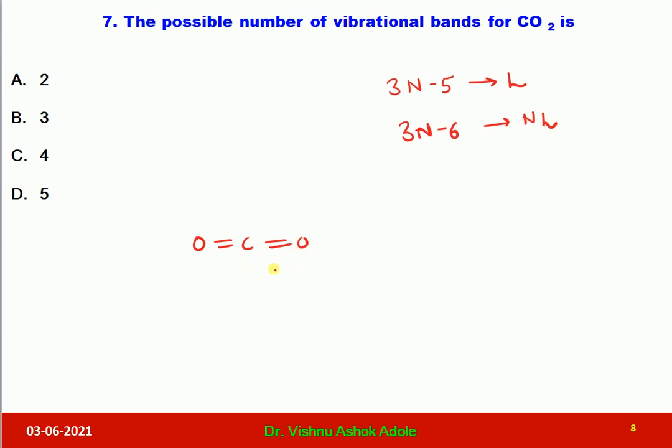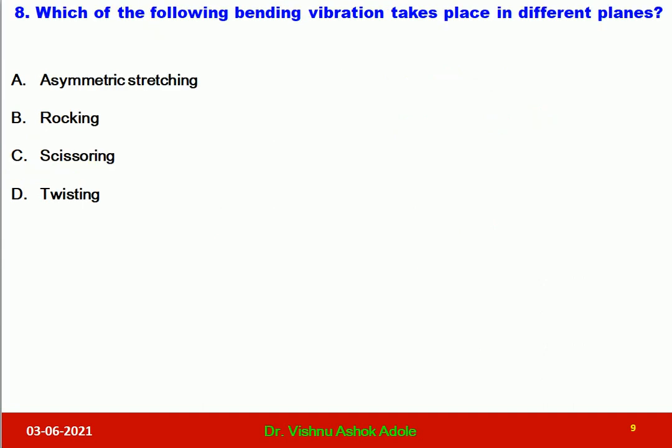Here CO2 is a linear molecule, so we have to use the 3n minus 5 formula. According to this, we get 3 into 3 atoms minus 5. So number of fundamental modes of vibration, 9 minus 5, 4. So in this way, option C is the correct one. So you can easily solve the questions based on fundamental modes of vibrations. Let us go for question number 8.